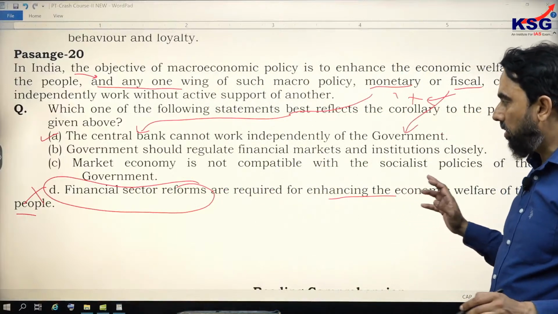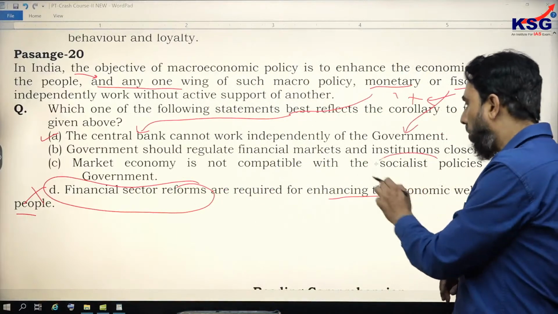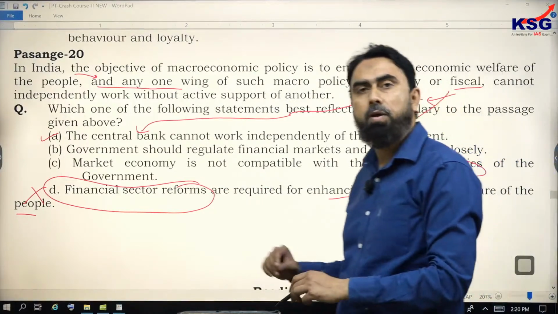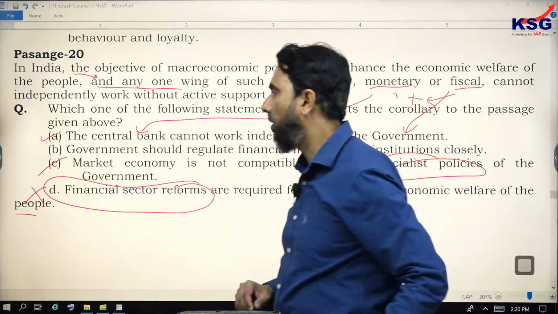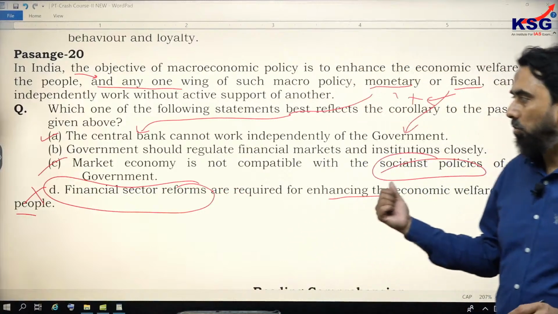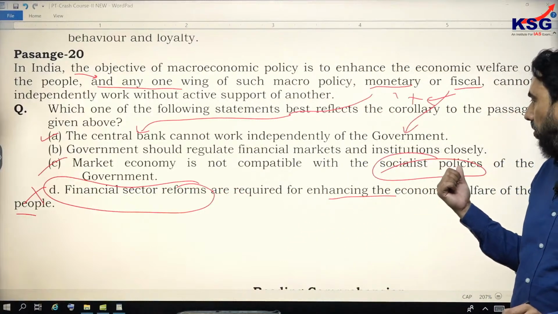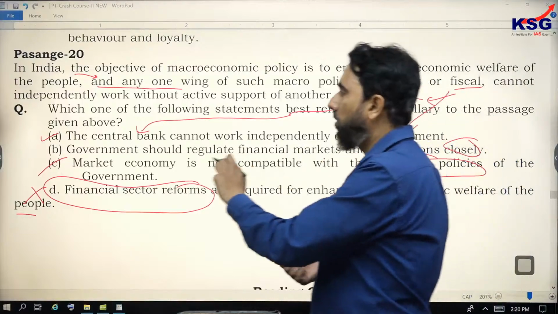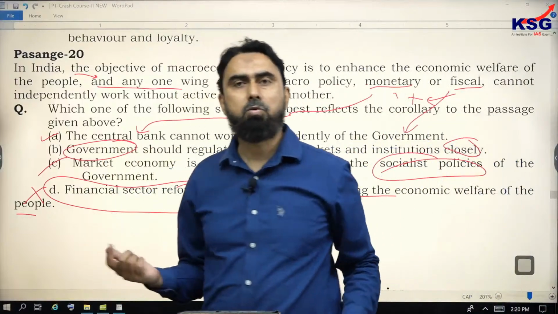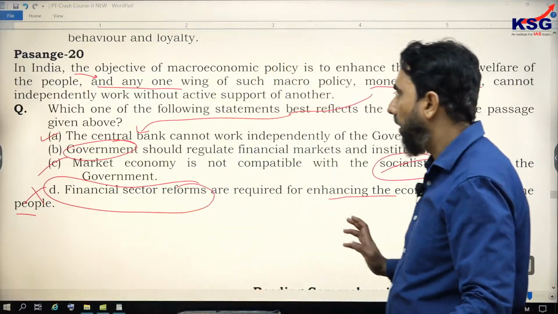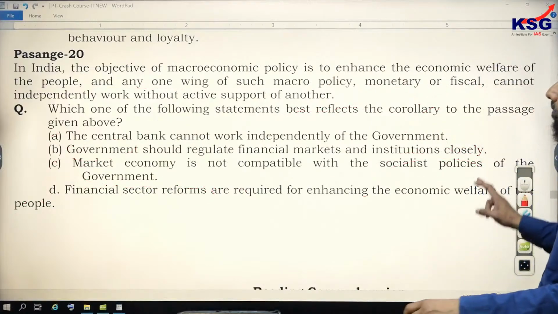C, market economy is not compatible with the socialist policies, is not given, so we cannot choose this one. B, government should regulate financial markets and institutions closely. Why should the government? That is not based on the theory. So option A is the correct answer.